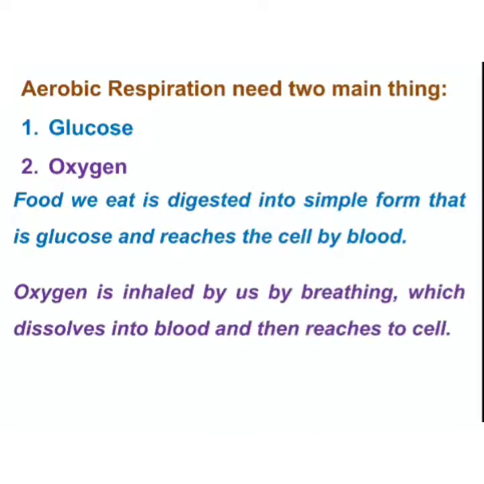Similarly, oxygen is inhaled by us by breathing. What breathing is, we will discuss in the next video when we discuss respiration in human beings. Breathing means inhalation of oxygen-rich air by the respiratory system, that is lungs, trachea and so on. That we will discuss in that part. Oxygen will come through the lungs and dissolve into the blood, and blood will take this oxygen to every cell. So the supply of glucose and oxygen is done by the blood.